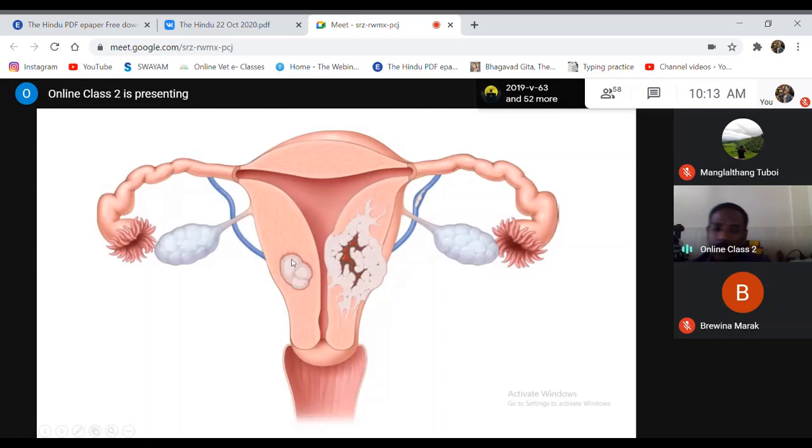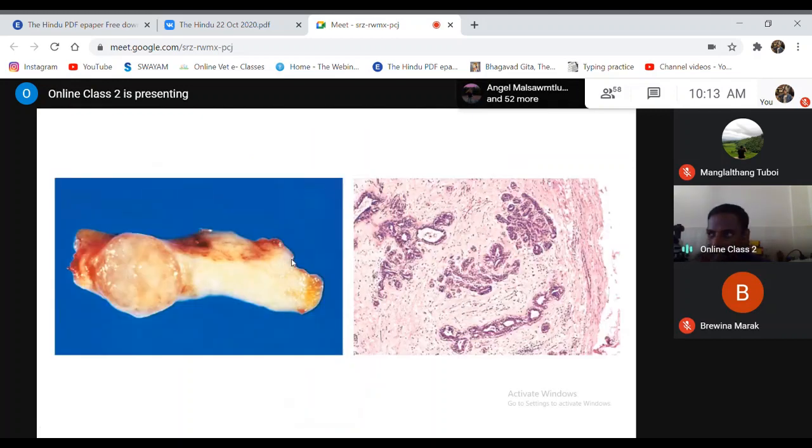Okay, so that is the difference between a benign and malignant tumor. So in this picture again, see this gross picture. In this picture also you can clearly see this is a tumorous mass. You can find a clear capsule. See, this is a fibrous tissue covering, which demarcates this tumorous growth from normal tissue. This is a normal tissue.